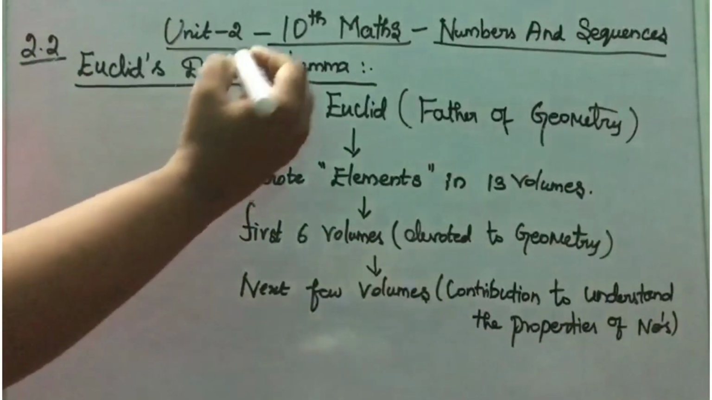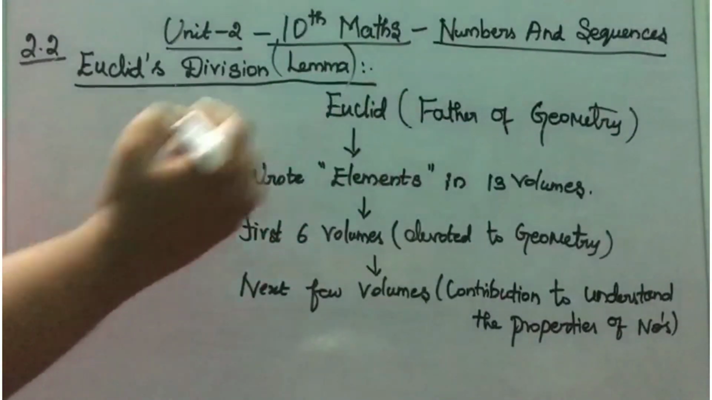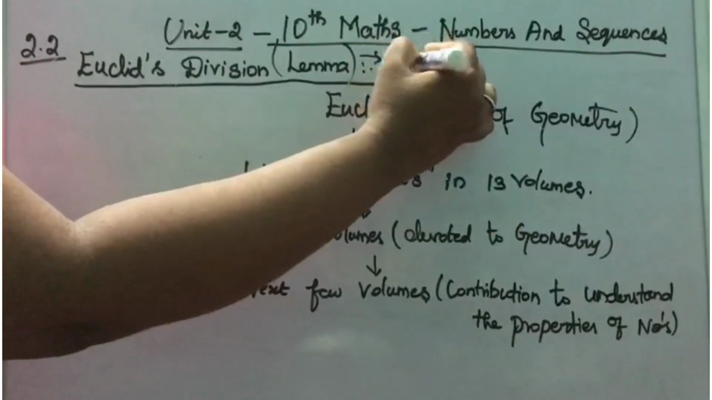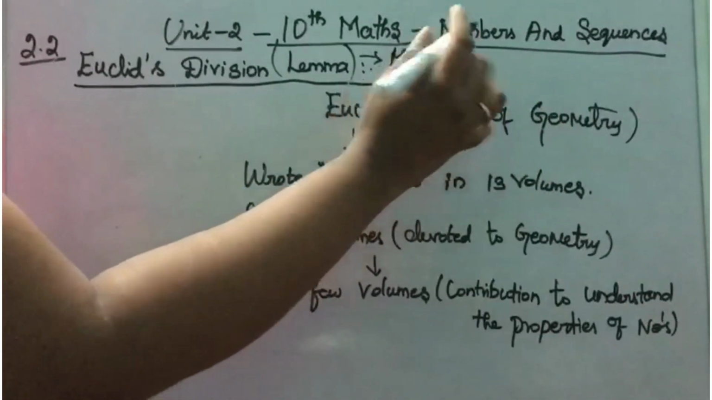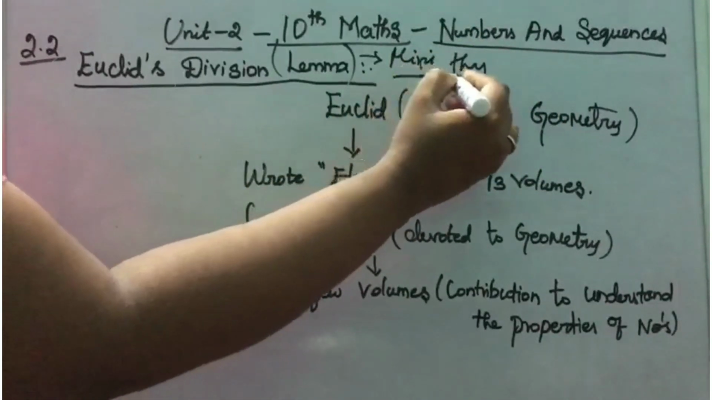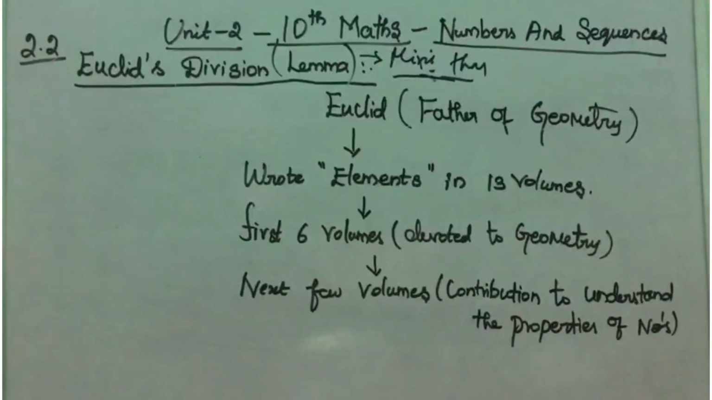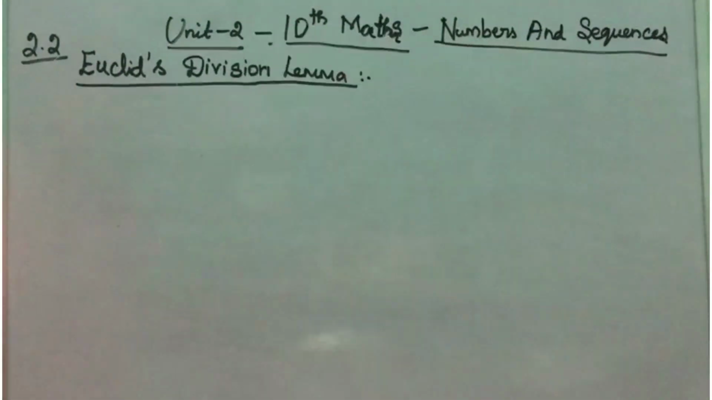What is meant by lemma? Lemma is nothing but a mini theorem. So next we can move on to Euclid's division lemma. Before going to the statement of Euclid's division lemma, we can see what the lemma is about.